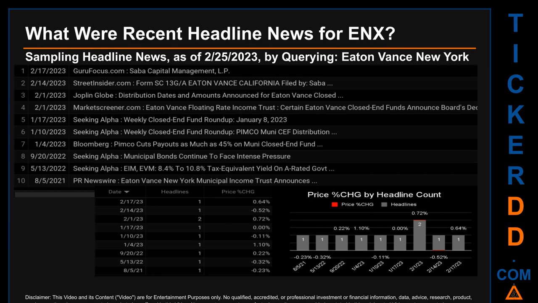Wednesday, January 4, 2023 was the day with the highest percentage change in price when we compare opening versus closing price for the ticker. The day saw a jump of 1.10% when ENX opened trading at $9.07 and closed at $9.17. There was one found headline when Bloomberg published the headline that read, PIMCO cuts payouts as much as 45% on Muni closed-end fund.